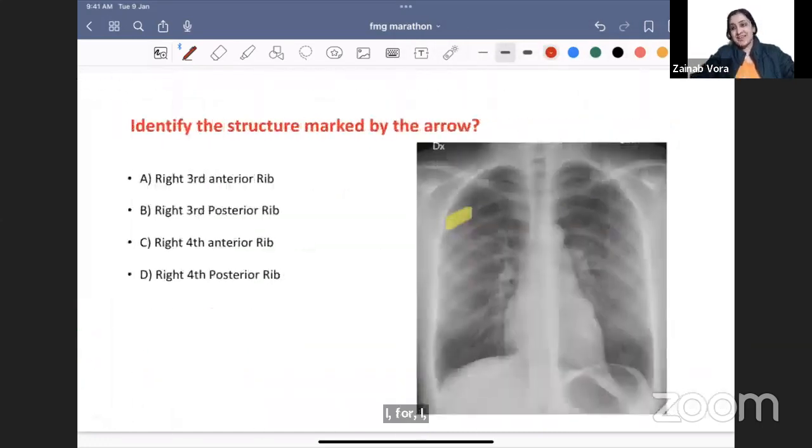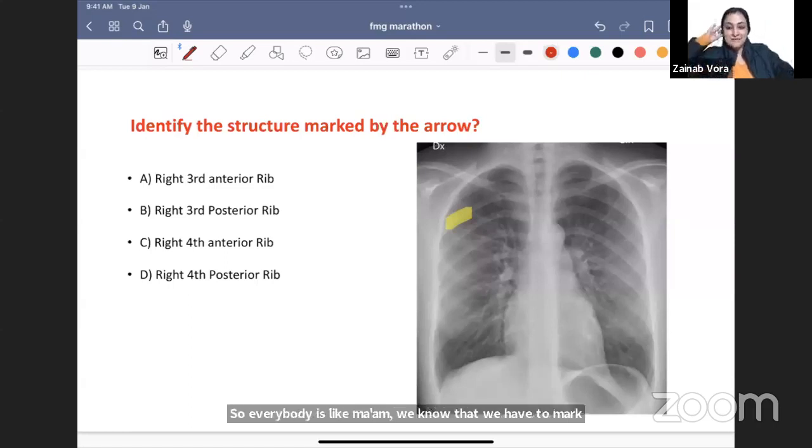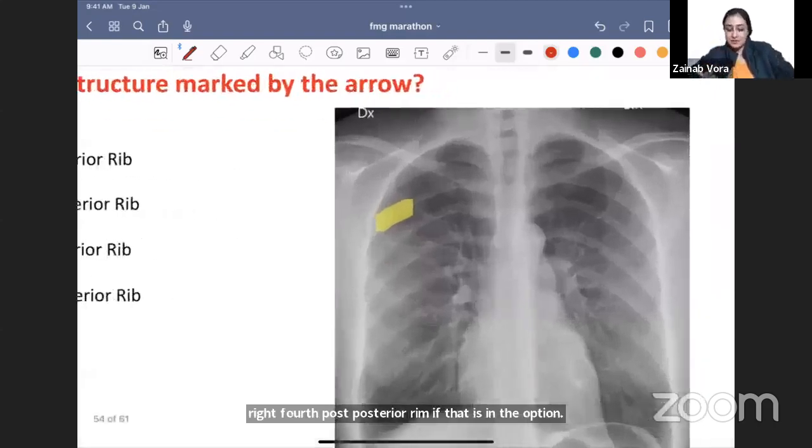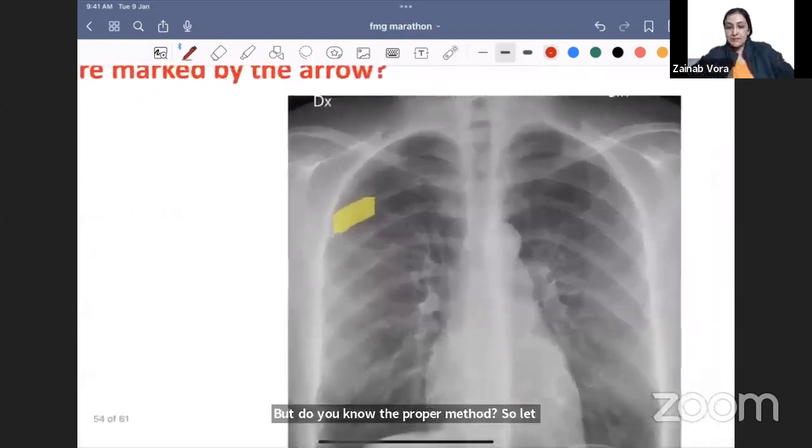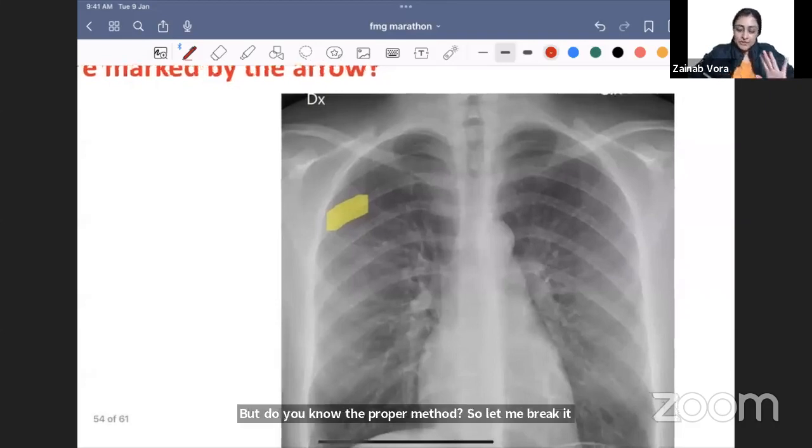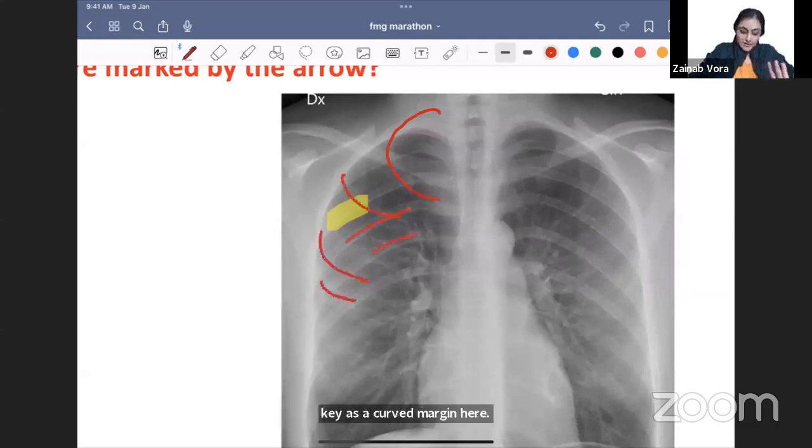Coming to this, which rib is marked here? Everybody is like, ma'am, we know that we have to mark the right fourth posterior rib if that is in the options. But do you know the proper method? So let me break it down for you in baby steps. Okay, so first, what will you see? First you have to see whether it is a curved margin or a straight rib. Yeah, that is your first step.